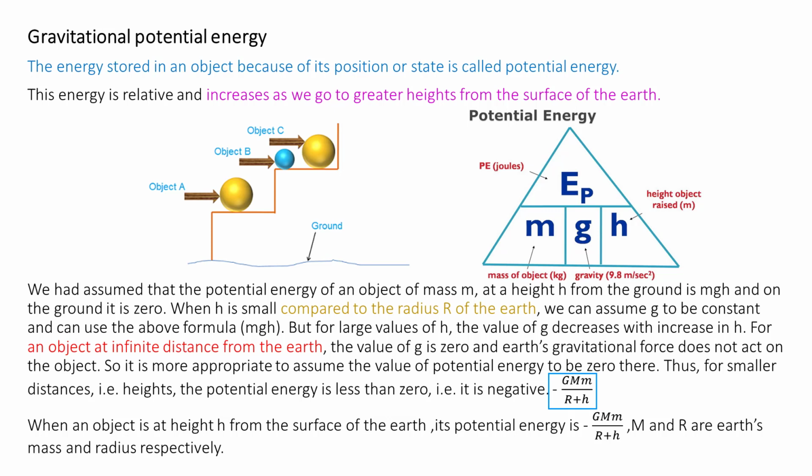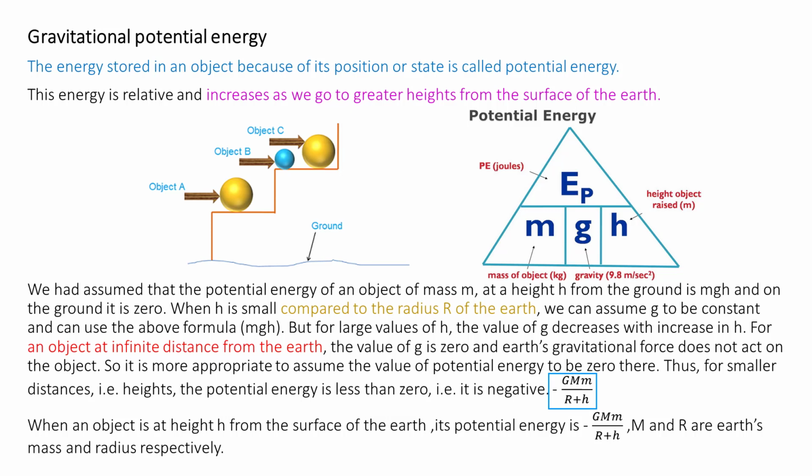When h is small compared to the radius of the earth, we can assume g to be constant and can use the above formula mgh. But for large values of h, the value of g decreases with the increase in h.